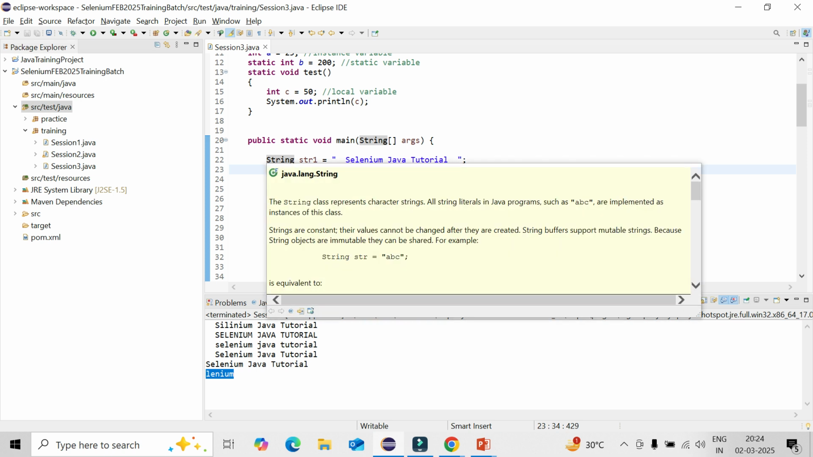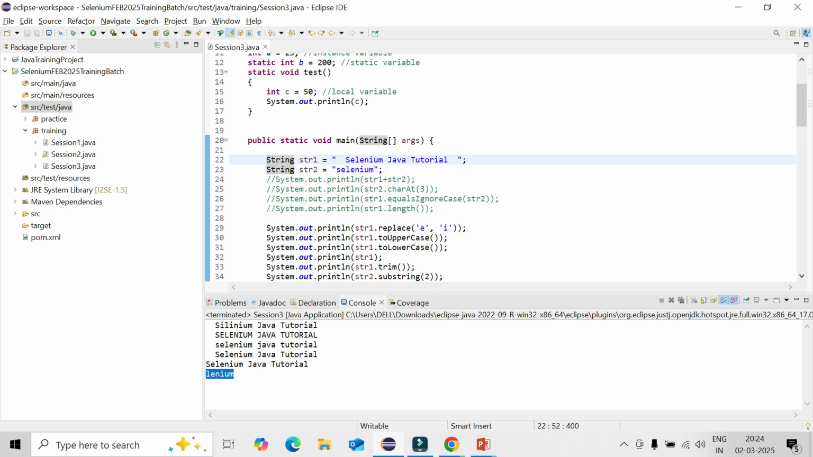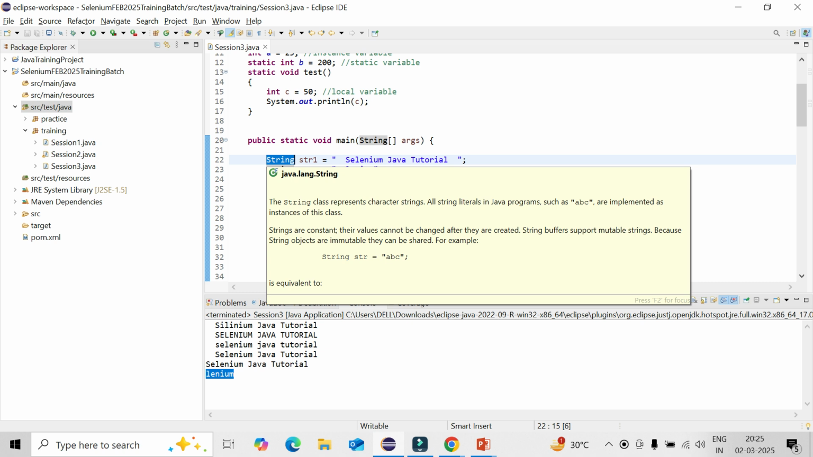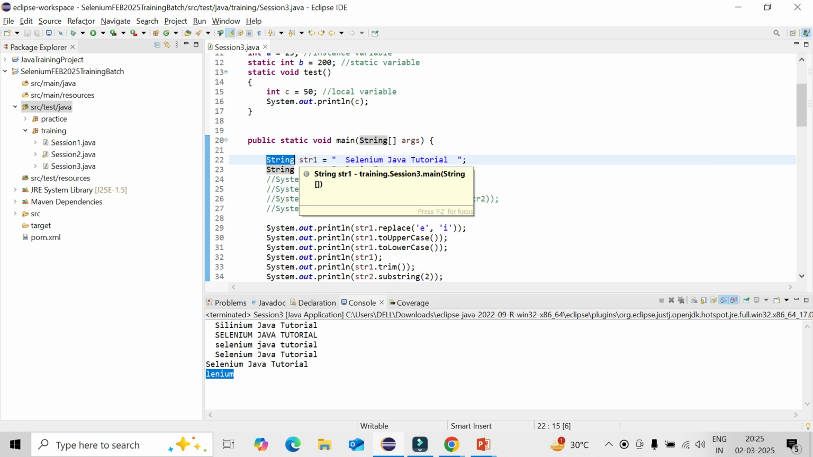So one thing, if you don't mention string in the main method, will there be any error? Yes, in the main method we can have only this part. It is a fixed component. You cannot change anything. Here string is a data type, and the other methods are coming from the string class.